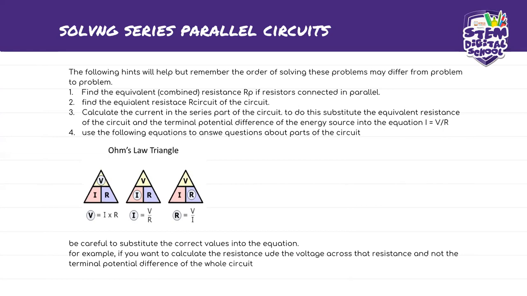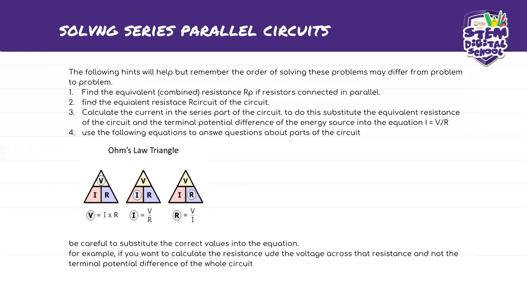So it says for the first one, find the equivalent combined resistance RP if resistors are connected in parallel. It's always advisable that when you have a parallel circuit, the first thing that you calculate is the parallel branch. Why? Because the parallel branch is so complicated. It's a 1 over R where you have to add the 1 and the 1. So it's much easier for you to try and calculate that one first.